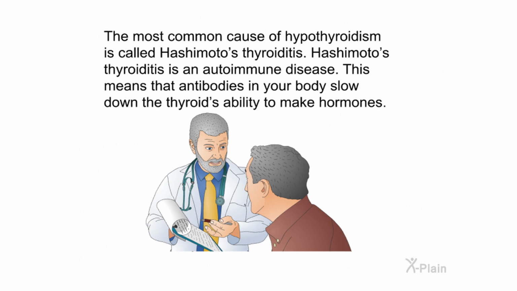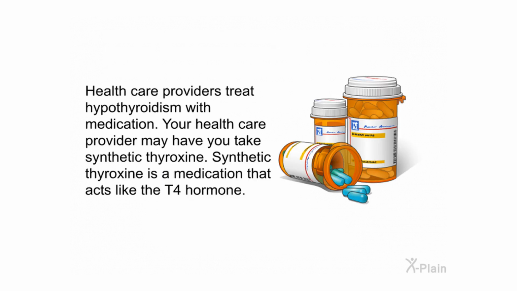The most common cause of hypothyroidism is called Hashimoto's thyroiditis. Hashimoto's thyroiditis is an autoimmune disease. This means that antibodies in your body slow down the thyroid's ability to make hormones. Healthcare providers treat hypothyroidism with medication. Your healthcare provider may have you take synthetic thyroxine. Synthetic thyroxine is a medication that acts like the T4 hormone.